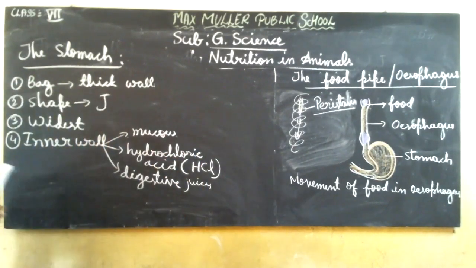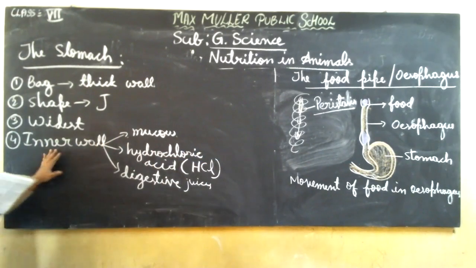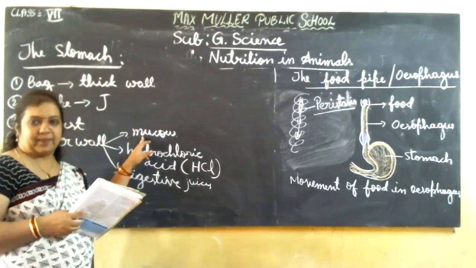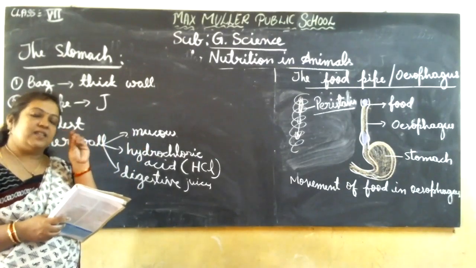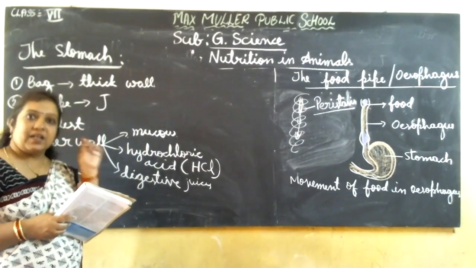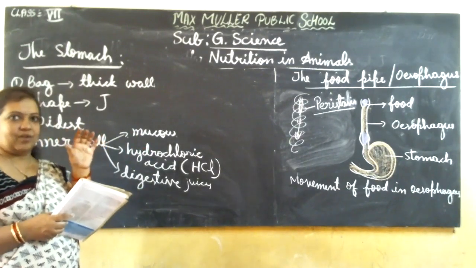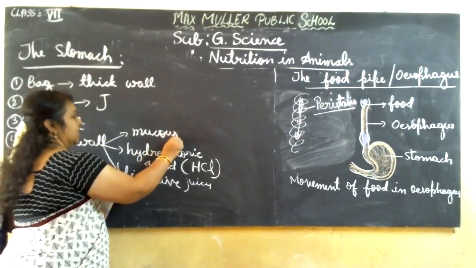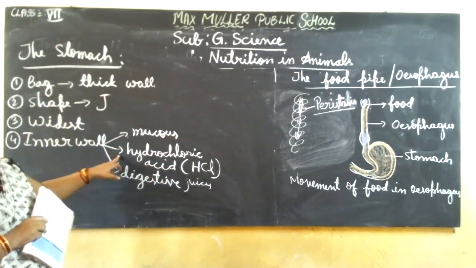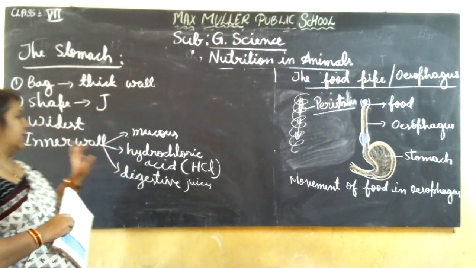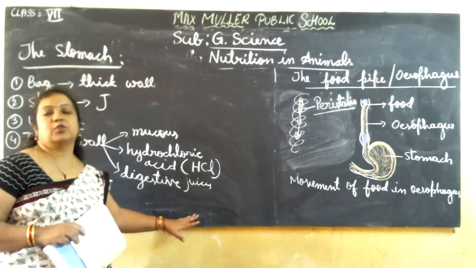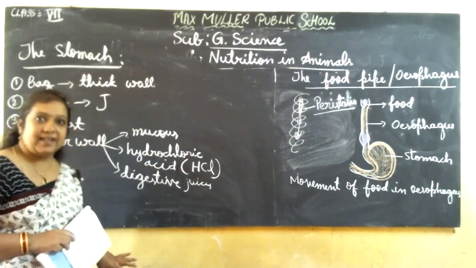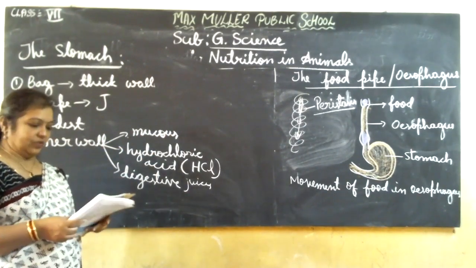So the inner wall of the stomach secretes three things. One is mucus, which means a jelly-like thing. It is in liquid form, but jelly-like, soapy-like. One more thing, hydrochloric acid will be secreted. One more thing, digestive juices will be secreted in the stomach area. Why are these released? That's the question.